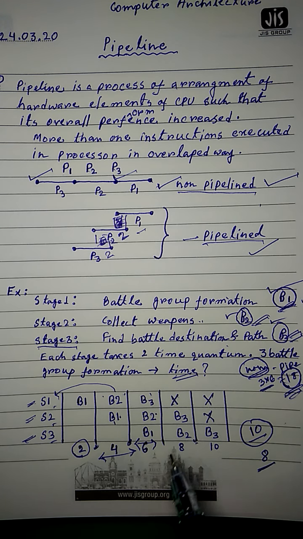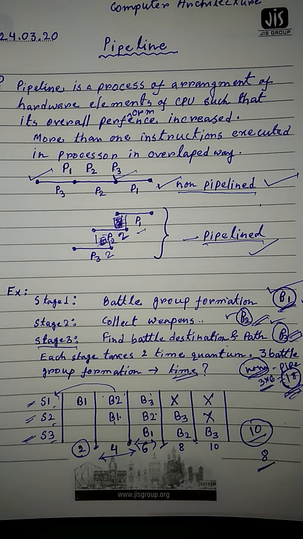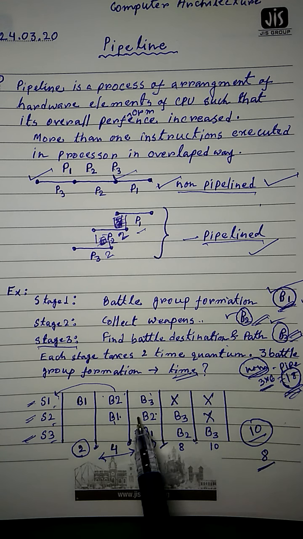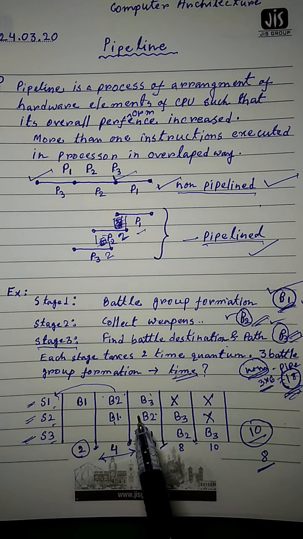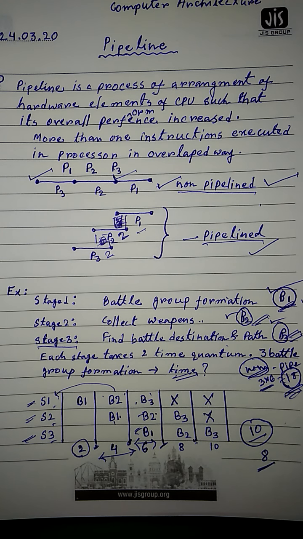After completion of 6 time quantum, what will happen? B1 is ready. First B1 will be ready. B2 is collecting the weapons and B3 has already formed the group.